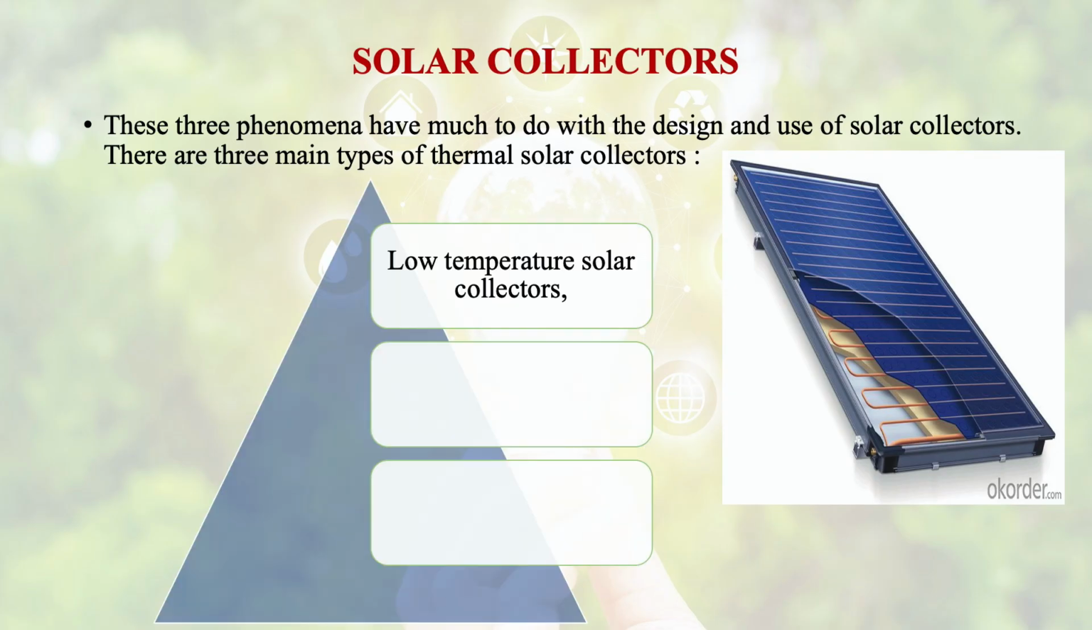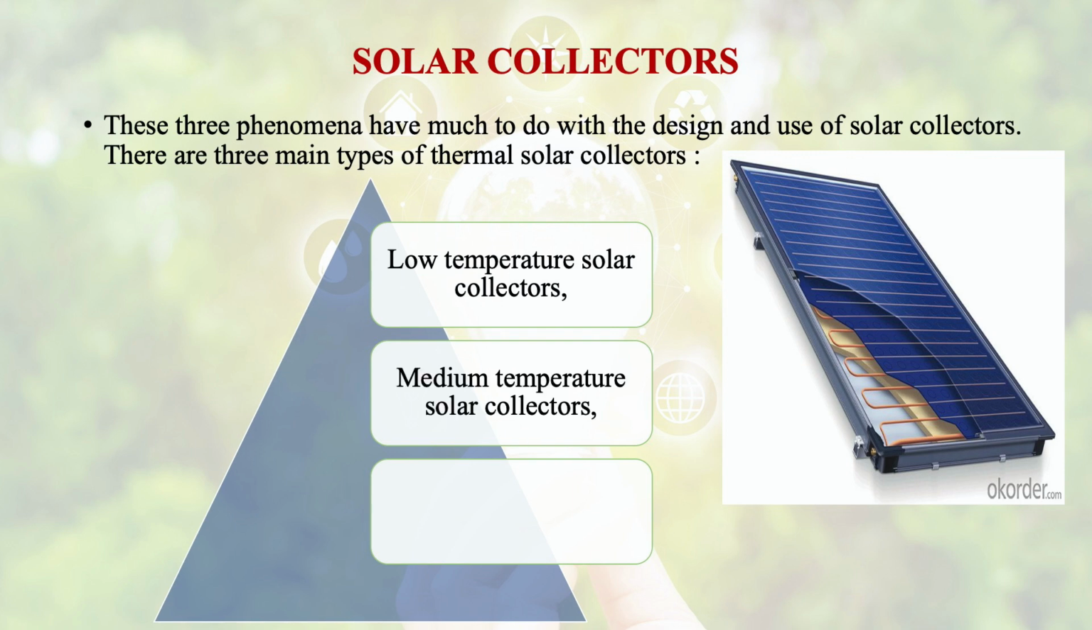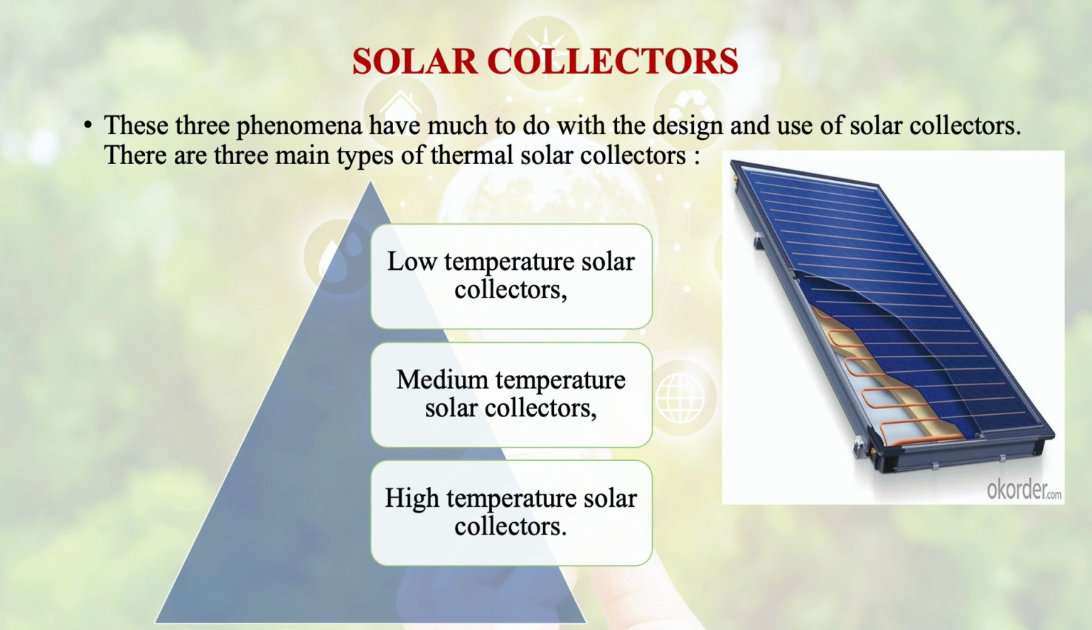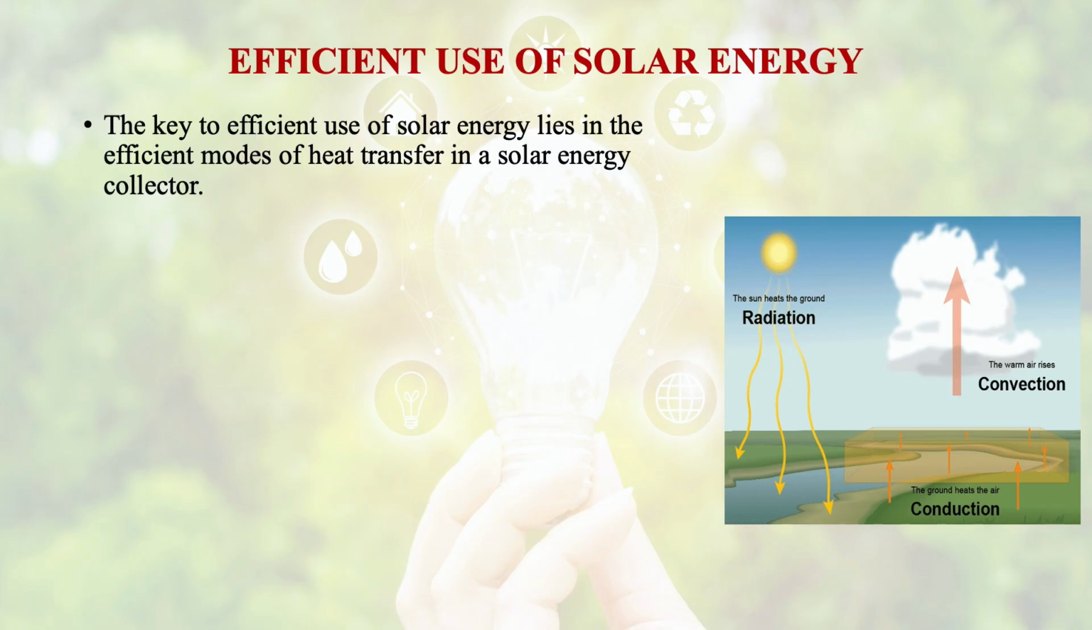So first is low temperature solar collector, medium temperature solar collector, and high temperature solar collector. Generally, when we talk about how we could efficiently use solar energy, the efficient modes of heat transfer in a solar energy collector are required. And what is it? It is heat transfer.